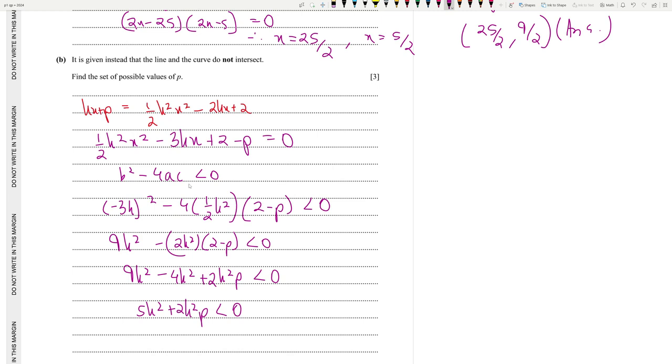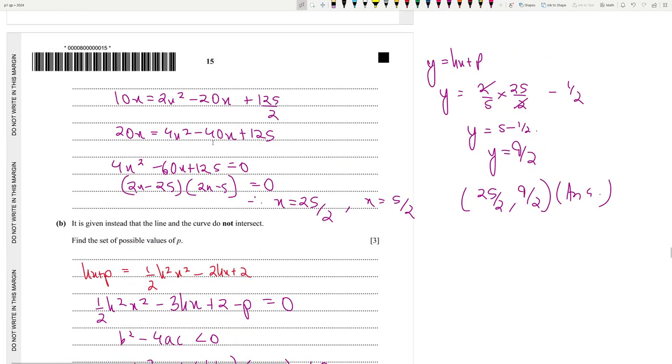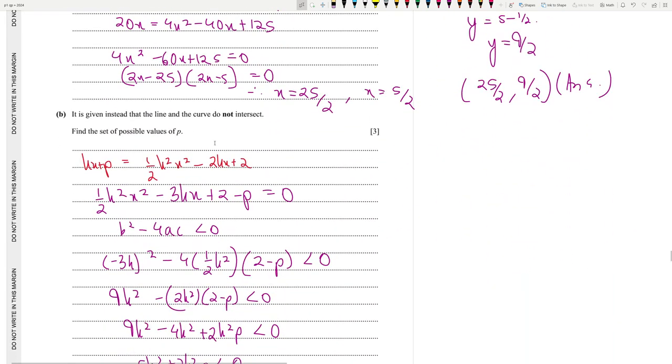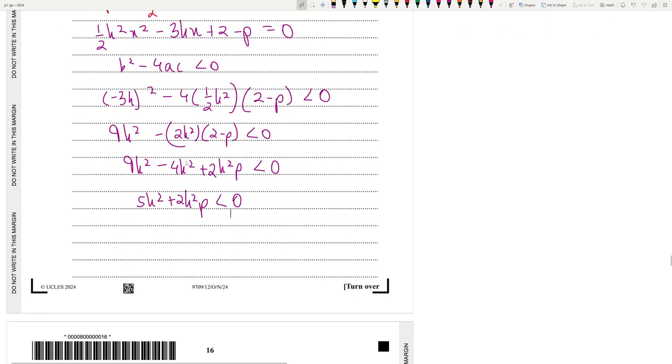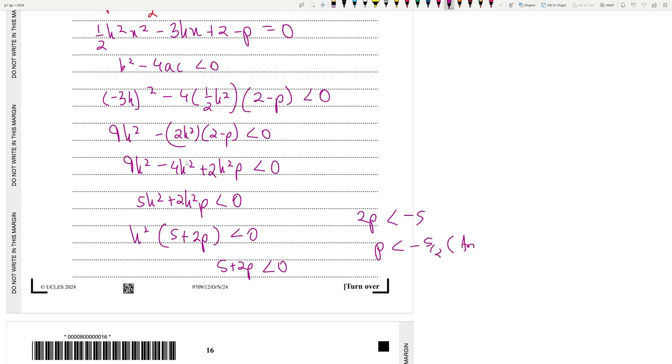Okay, now what? Let's check. So we can take k square common. k square times 5 plus 2p is less than 0, so we can ignore k square. So 5 plus 2p is less than 0, 2p is less than minus 5, p is less than minus 5 by 2. That is the answer for p.